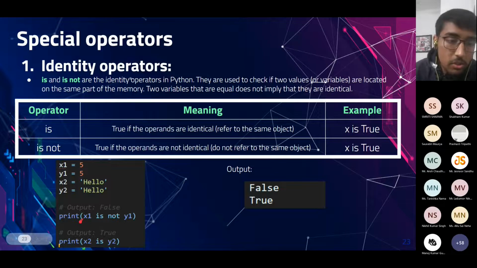So x1 and y1 have the same location in memory. If we put the operator is not between them, this will return false as they share the same memory location. And x2 is y2, as they both have the same value hello, they would share the same memory location, so x2 is y2 would return true.